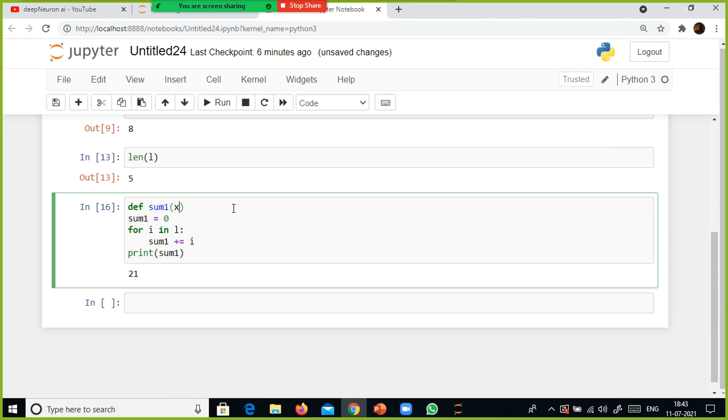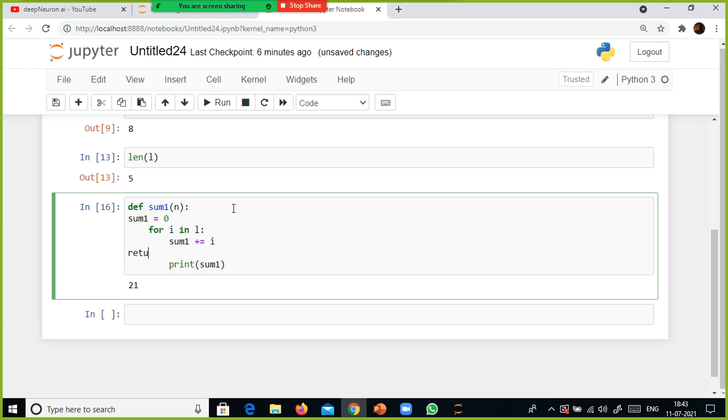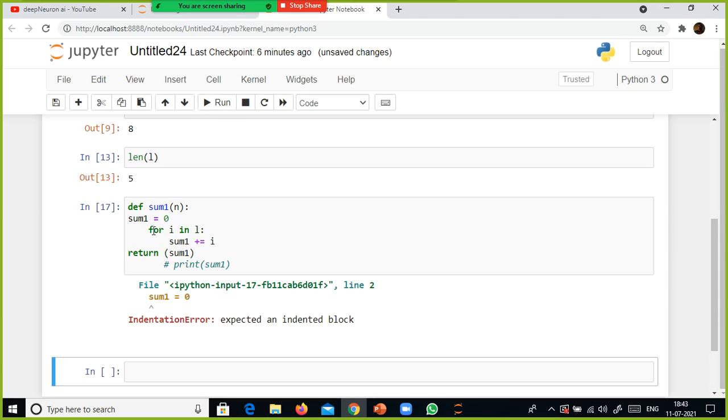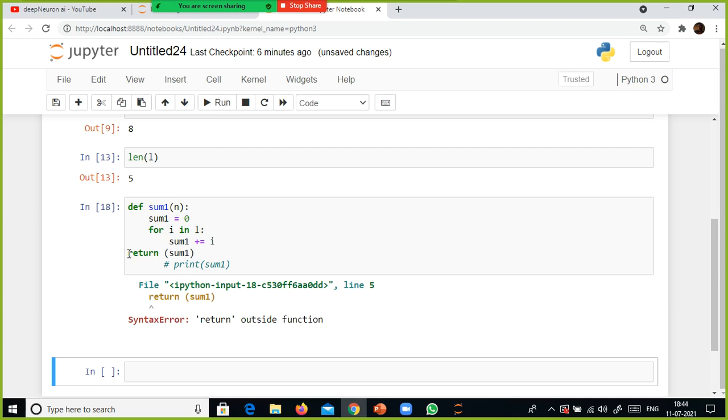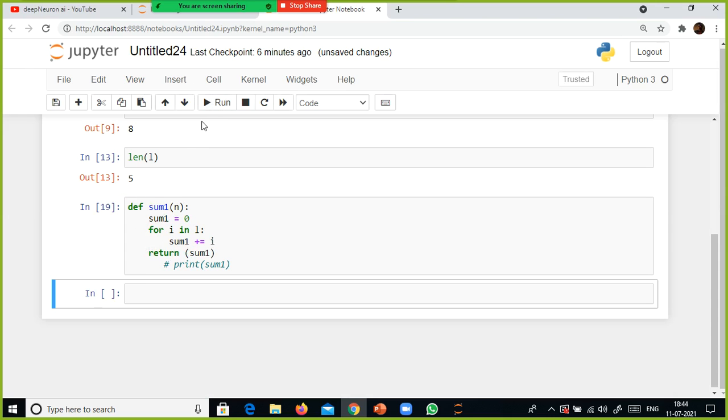So let's say x here, if I give n, and then if I do this one, right? So sum1 of 0, and I'll have to give tab everything, right? So here, return sum1. Right, there sum1 is the variable here. You can return more than one variable also. Yeah, you need to give a return outside. Okay, return, I did not specify it correctly.